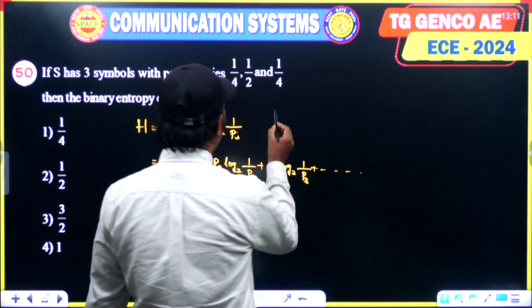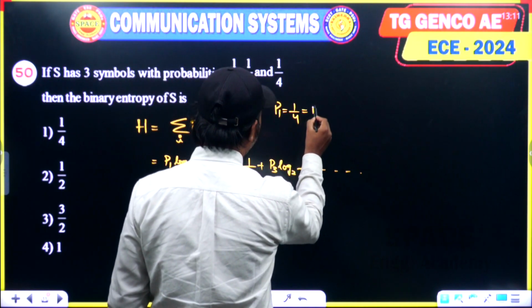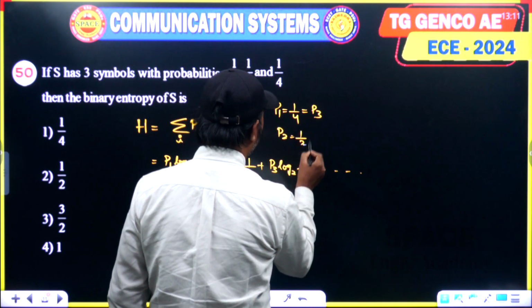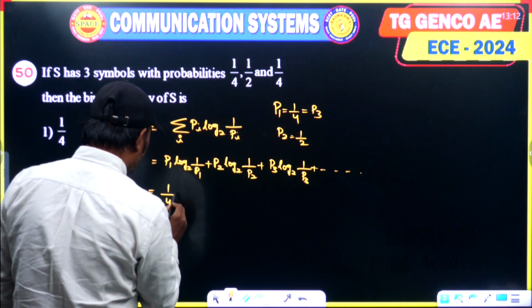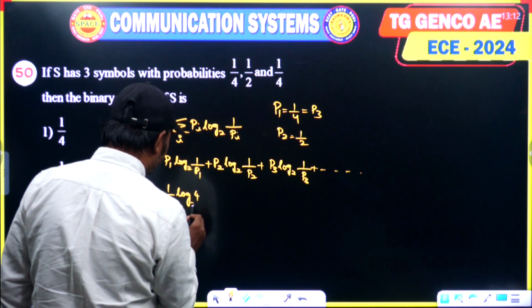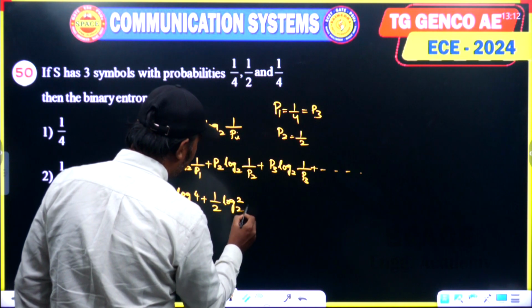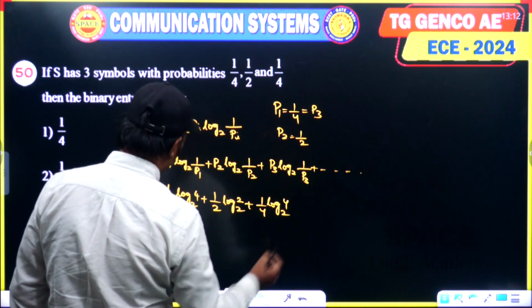In our case P1 is 1 by 4, which is equal to P3 also, and P2 is 1 by 2. So this is 1 by 4 log 4 to the base 2 plus 1 by 2 log 2 to the base 2 plus 1 by 4 log 4 to the base 2.